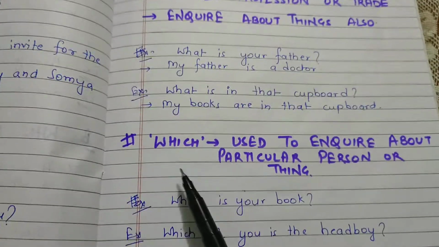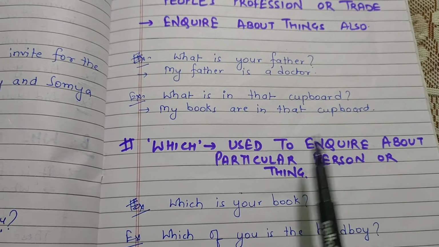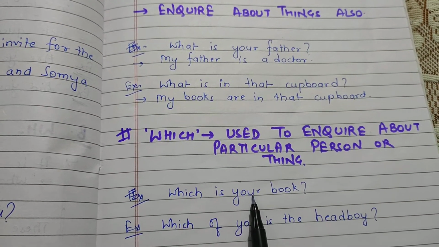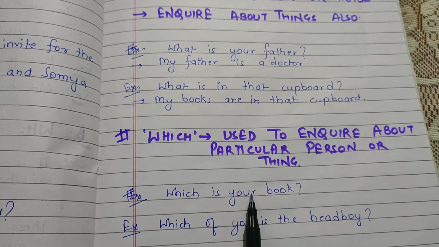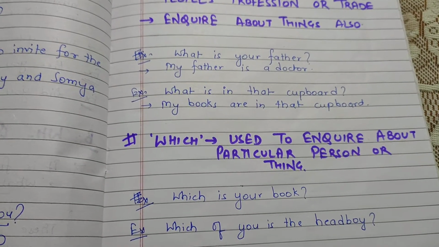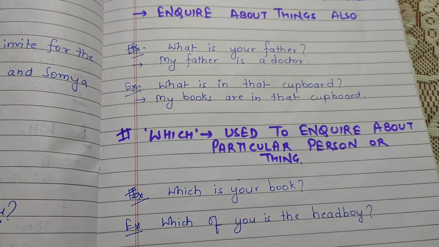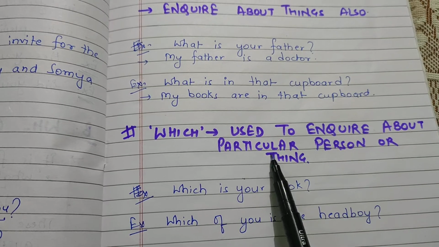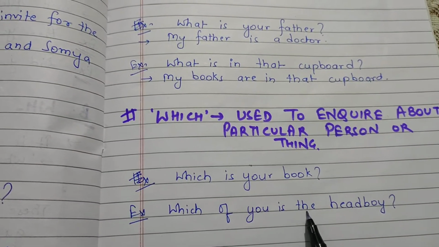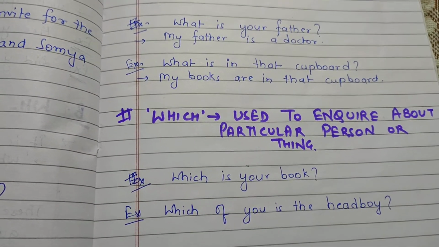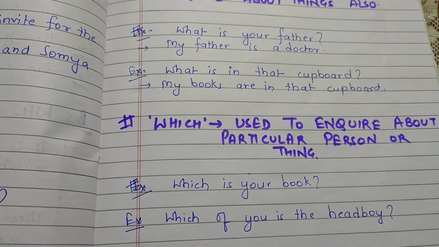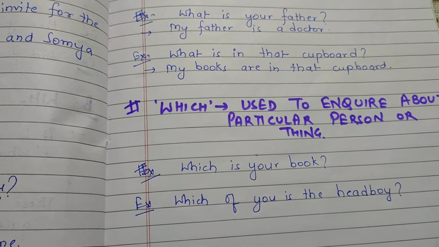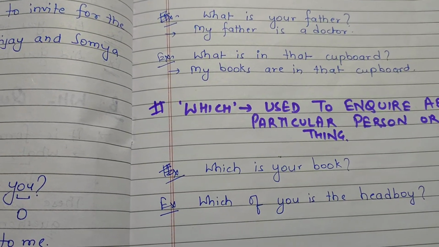And last is which, which is used to inquire about a particular person or particular thing. For example, which is your book? If I ask you which book is yours, I am inquiring about the book that is yours, not anybody else's. So we are inquiring about the particular thing. Which of you is the head boy? There will be one head boy in the school, so we are inquiring about the particular head boy of the school. That is all for today. So I hope it is clear to you all.